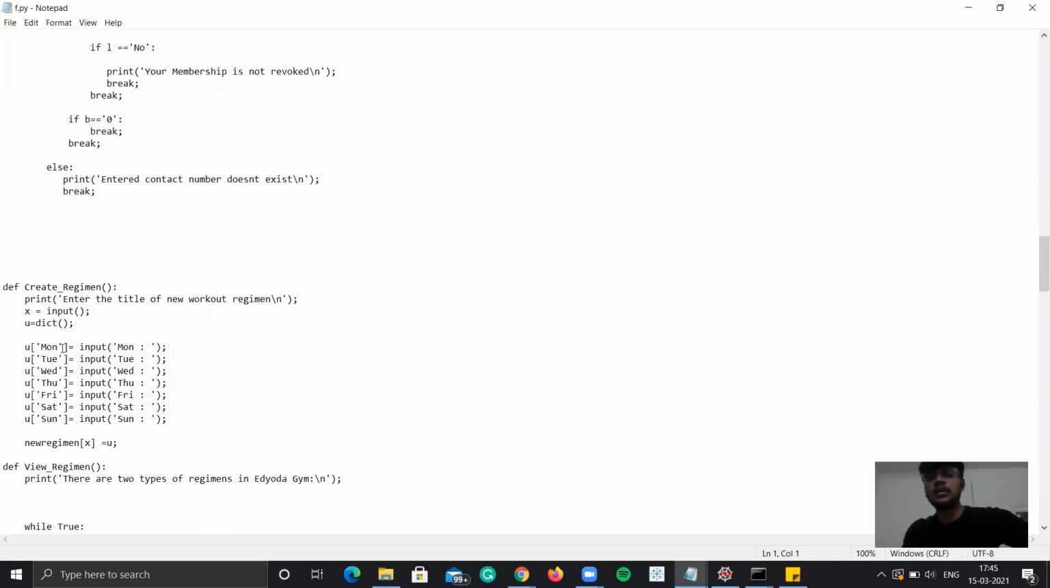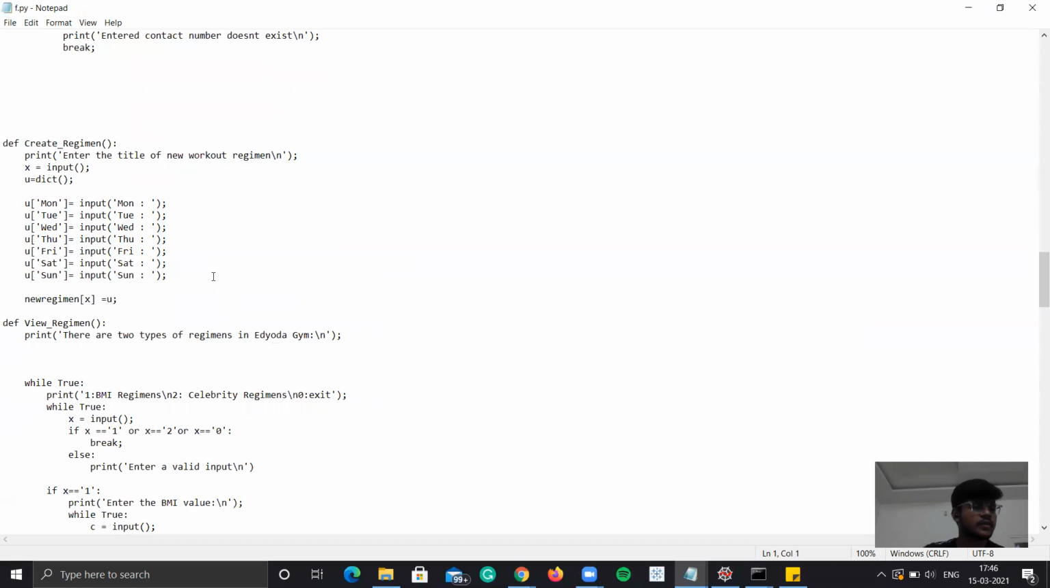And the create regimen. Create regimen, as I said earlier, is for the celebrity based regimen. It won't change any of the 4 default BMI based regimens. So the create regimen is a completely different thing. It's celebrity based, so it will ask the title of the regimen. If you want to create a Salman Khan regimen, you will give Salman as the title, and you will give the workouts for every single day in a week. After creating a regimen, you can view the regimen. But creating a regimen is only for the customized regimen, or let's say celebrity regimen.